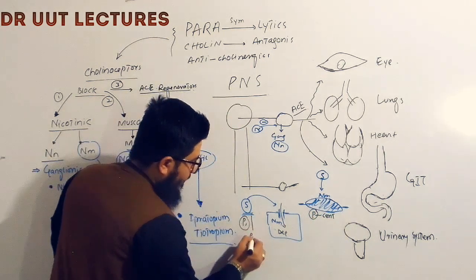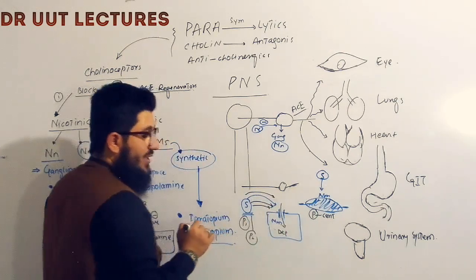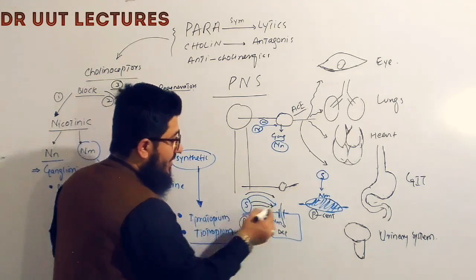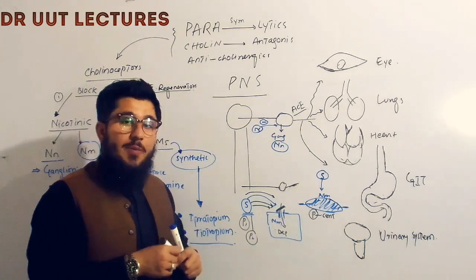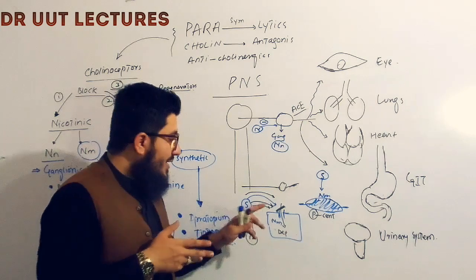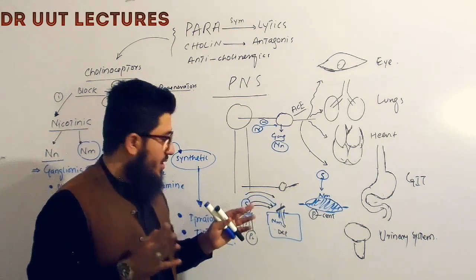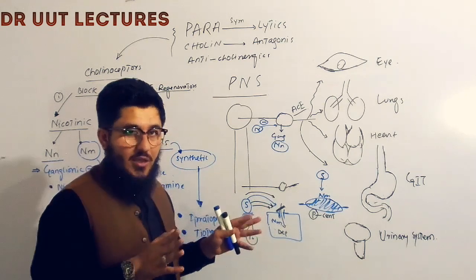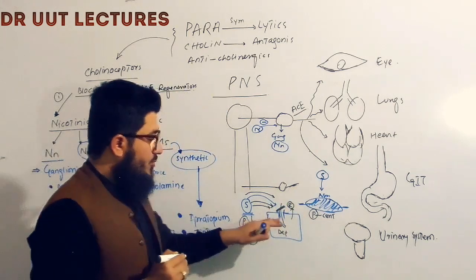In the second phase, when there is an increased concentration of succinylcholine binding on these nicotinic receptors present on the muscles, then these receptors will become desensitized. We discussed a moment earlier, when a receptor is stimulated time and again by a specific ligand, drug or neurotransmitter, then that receptor will become desensitized, meaning its sensitivity will be lost. Now when succinylcholine binds to this receptor, the receptor will no more show its action, and in the meanwhile this receptor will start doing the repolarization. So two mechanisms are happening.